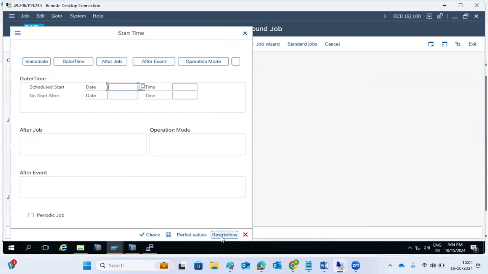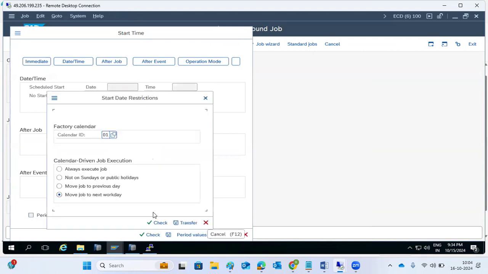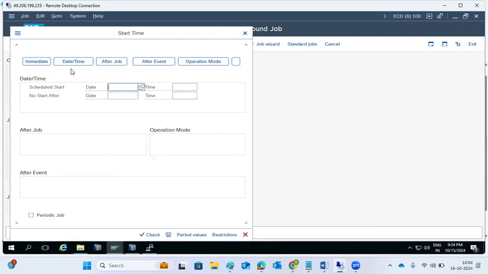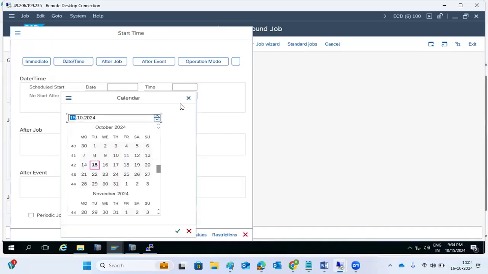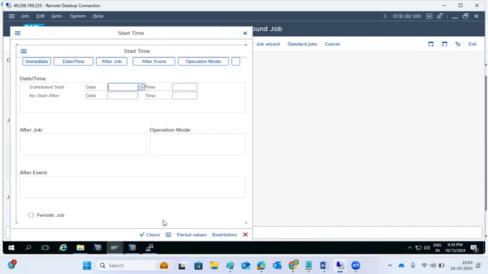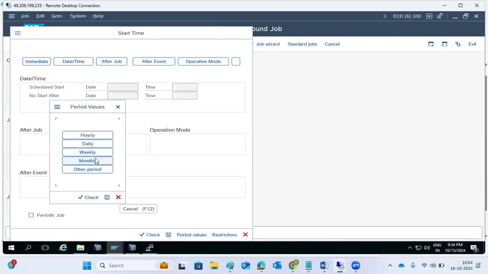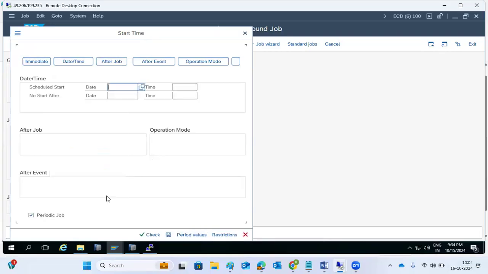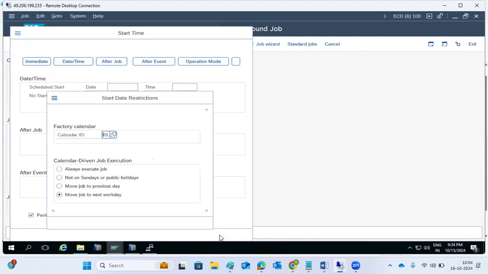But the job should run on the second day of every month. Yes, every month, so you can select periodic, monthly. Save. And in the restriction, move to the next day. There's only one restriction.